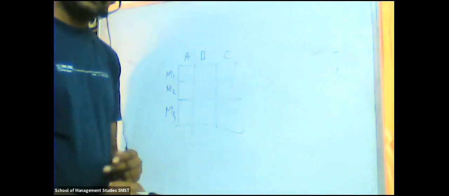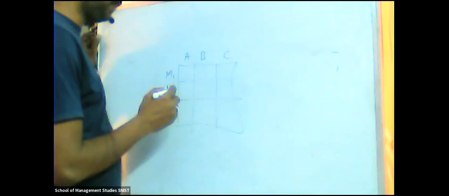Now let me explain to you the procedure first, how to solve problems. Suppose it is 3 rows and 3 columns. This is M1, this is M2 and this is M3, and this is A, this is B and this is C. Are you following?